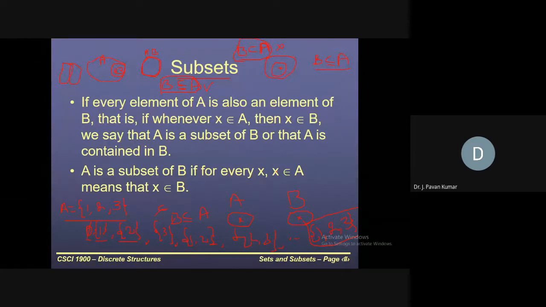{5}, {6}, {7}, {9}, {5, 6}, {5, 7}, {5, 9}, {6, 7}, {6, 9}, {7, 9}, and {5, 6, 7, 9}. Even {5, 6, 7} is also a subset, right? Yes, sir. We have 4 elements, so 3-element subsets we also have to consider. So {5, 6, 7} will be part, then {5, 7, 9} is also part, isn't it?